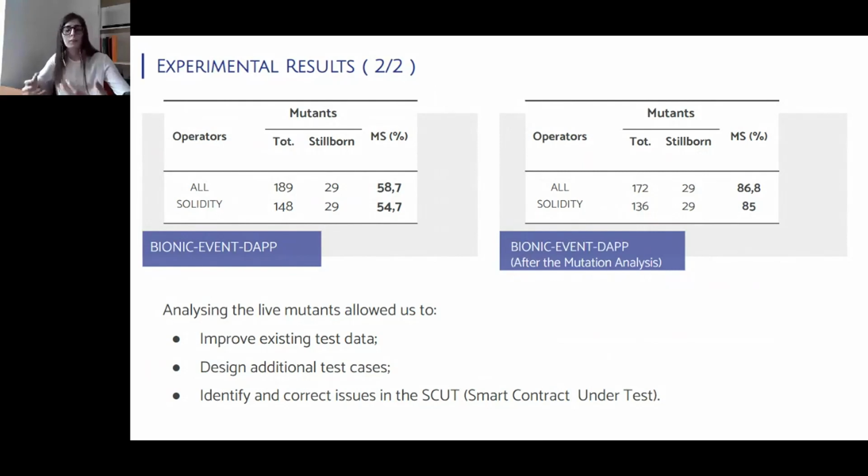As you can see from these two tables, this mutation analysis process allowed us to significantly improve the mutation score associated to the test suite. In particular, analyzing the live mutants allowed us to improve the existing test data and also to identify and correct some issues present in the contract under test.